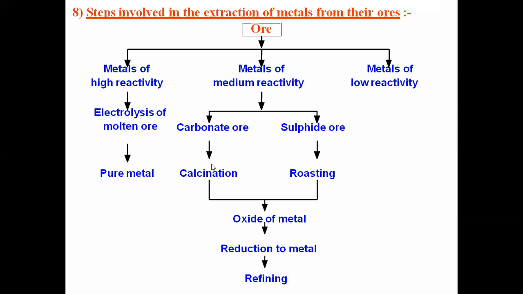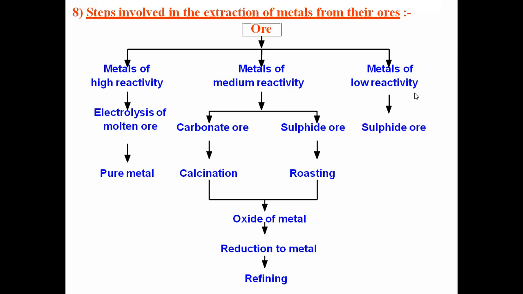So if it is of medium reactivity, first we have to see which ore it is, whether it is a carbonate form or a sulfide form. If it is a carbonate form, we have to go for calcination, that is heating in a limited supply of air or in the absence of air. If it is a sulfide ore, we have to go for roasting, that is heating in the presence of excess air. After carrying out either of these techniques, we'll end up with the metal present in an oxide form. From that oxide form, we have to carry out the reduction, then the refining.